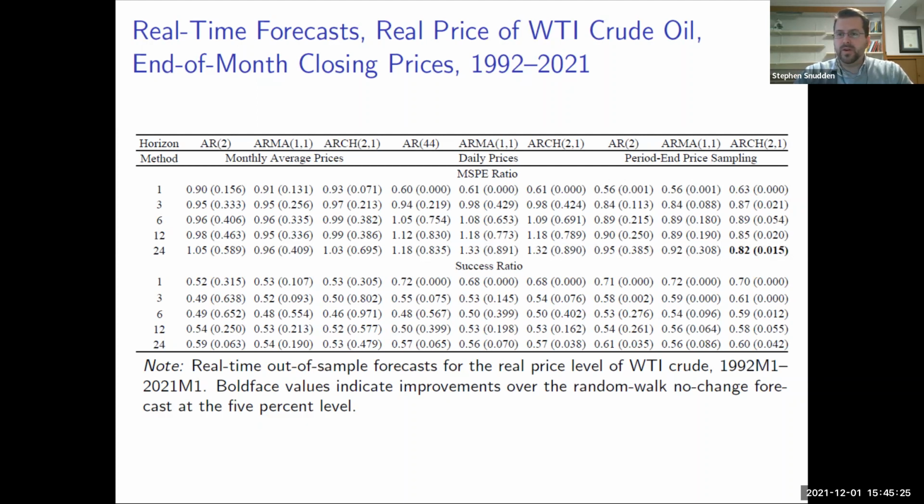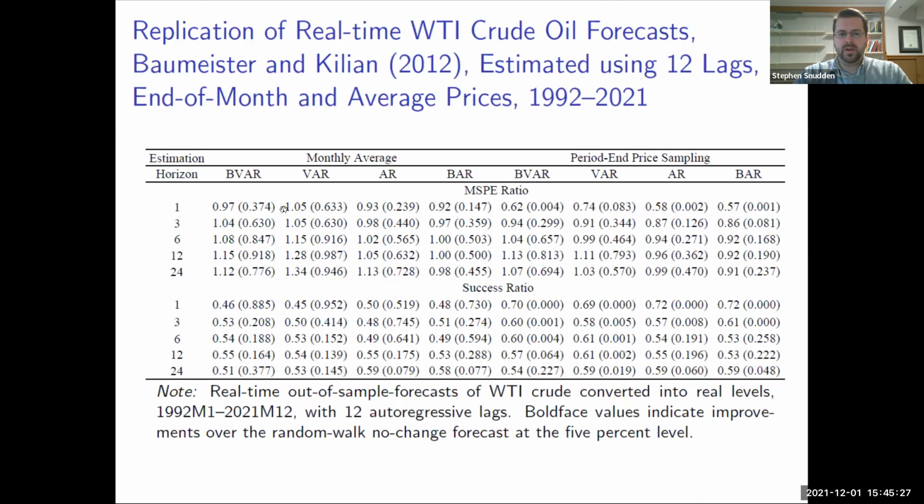So that was for univariate models. Let's consider multivariate models. So we are replicating the Baumeister and Kilian Bayesian vector autoregression, the autoregressive and Bayesian autoregressive model. And we can see here that in the updated sample, none of these models are able to outperform the average price no change benchmark.